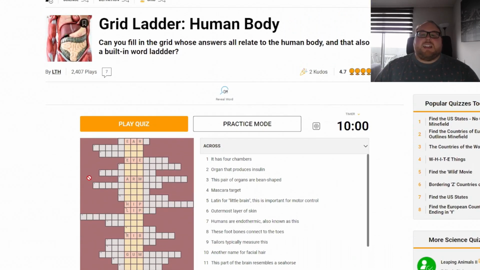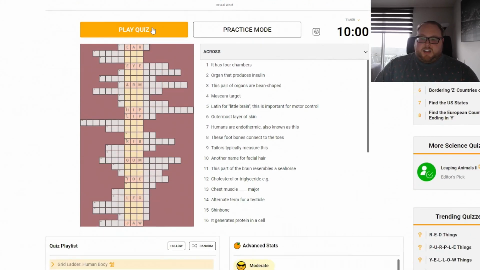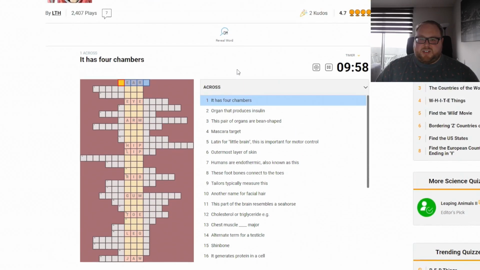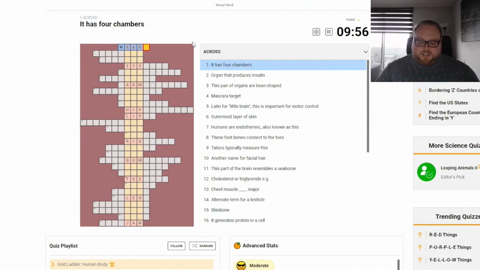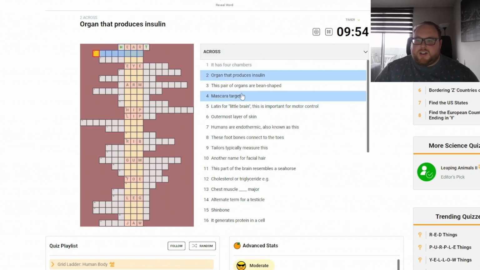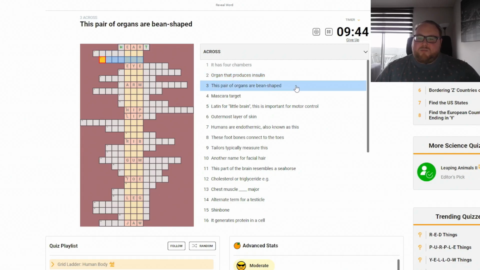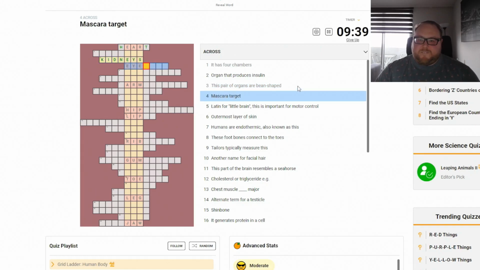All right, grid ladder human body. Can you fill in the grid whose answers are related to the human body that also contains a built-in word ladder? Let's try. Number 1, it has 4 chambers. That is the heart. Okay, organ that produces insulin. Oh my gosh. I know it, but I'm going to skip it for now. Pair of organs that are bean-shaped. Kidneys. Mascara target. Eyeball.